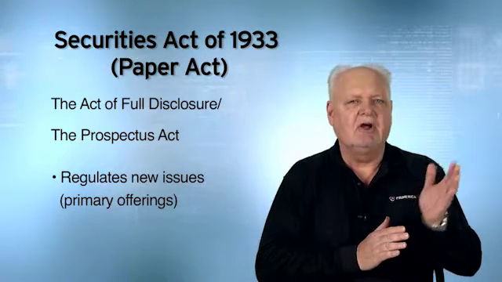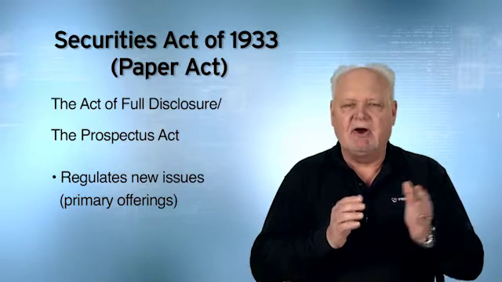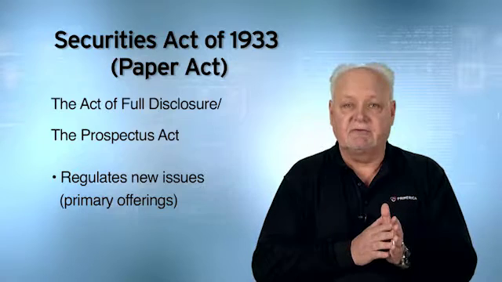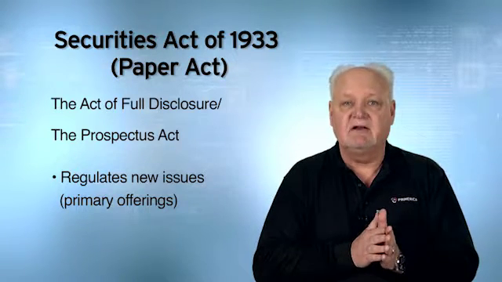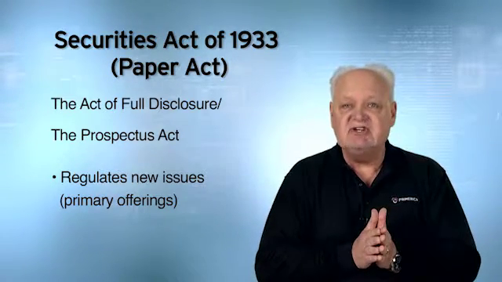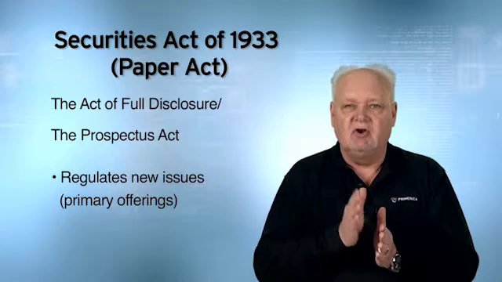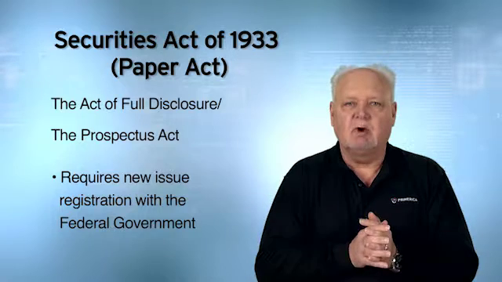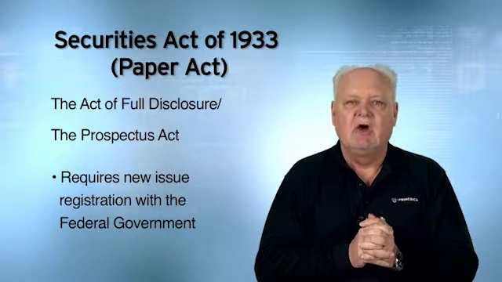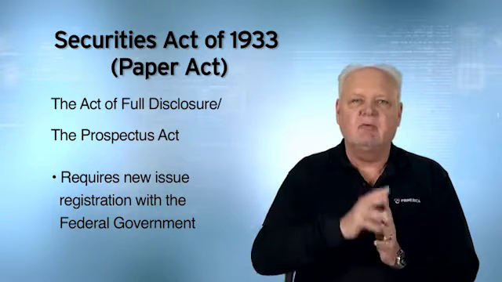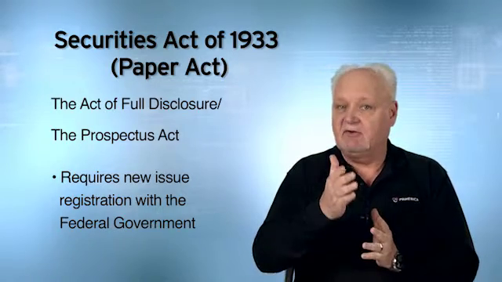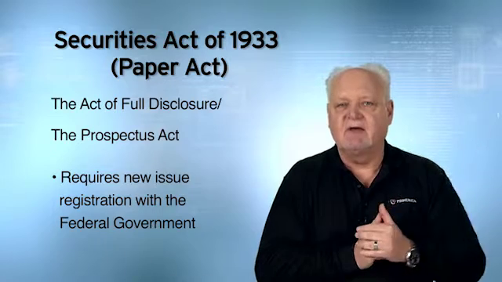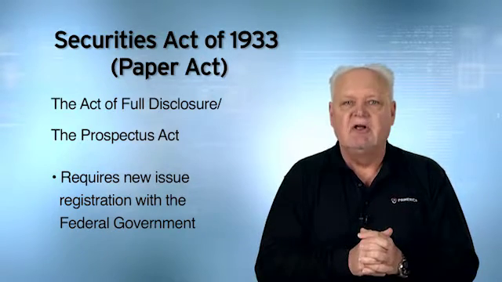Now, what's the difference between a new issue, a primary offering, and a secondary offering? When securities are sold and proceeds from the sale of the securities goes to the issuer, that would be a new issue or primary offering. Now, the Act of 33 requires new issues to be registered with the federal government. Now, this is why it's called the Paper Act, because the Act of 33 requires that certain papers be filed with the federal government to register the new issue.